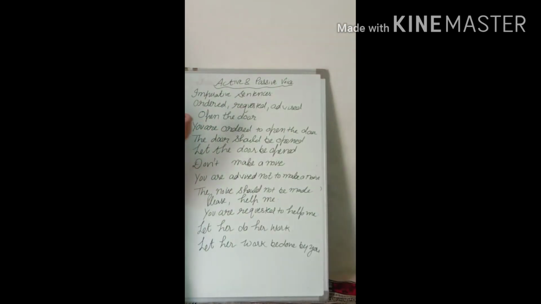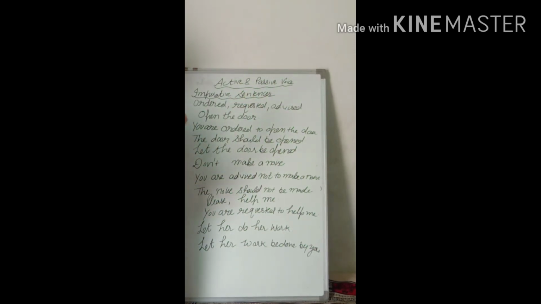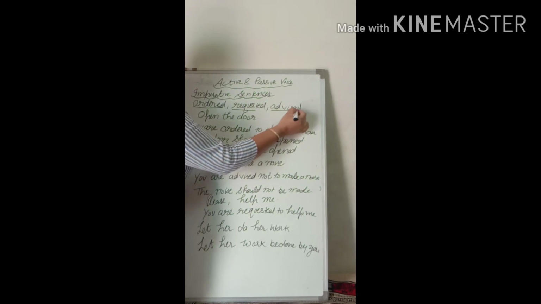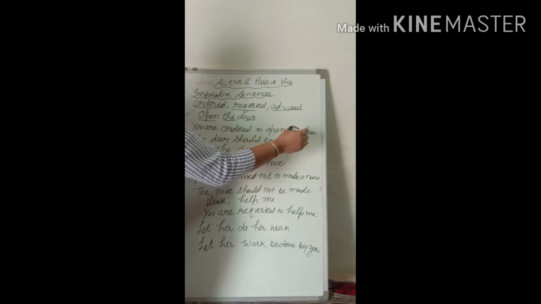Active and passive voices with imperative sentences. Means when you are given imperative sentences and you have to change active to passive, we can use ordered, requested, advised, as per requirement. See the example. We are given: open the door. These sentences start with the verb. You can use you are ordered. You just have to write these three words, then use to, and then write the same sentence. See, you are ordered to open the door.